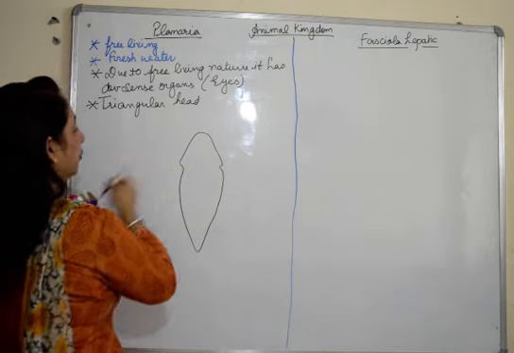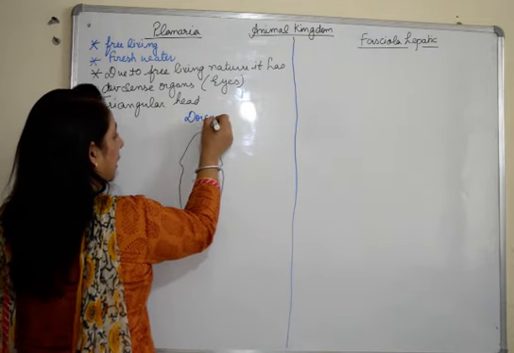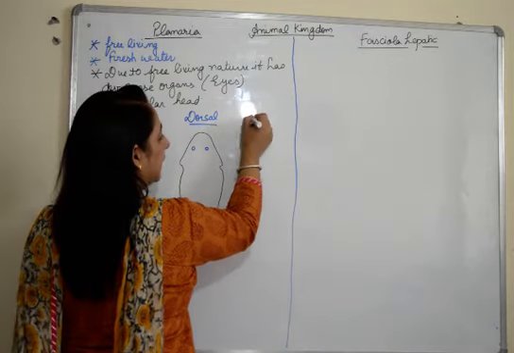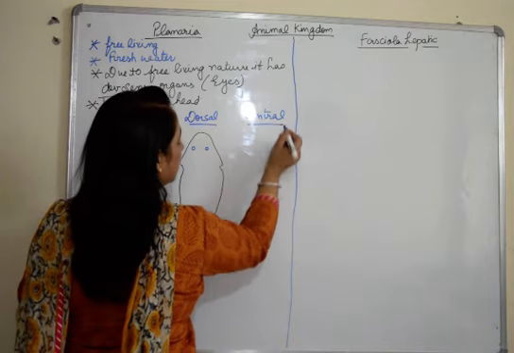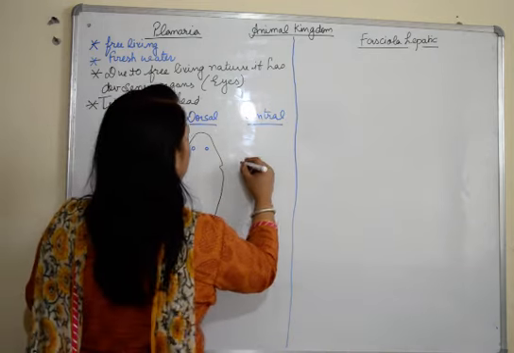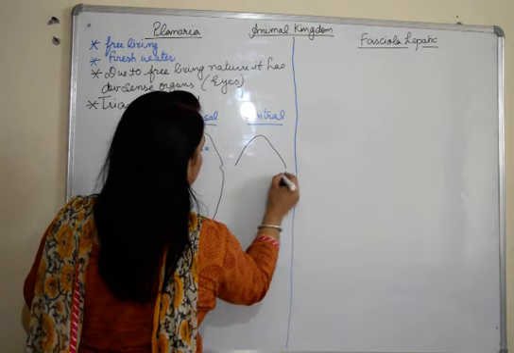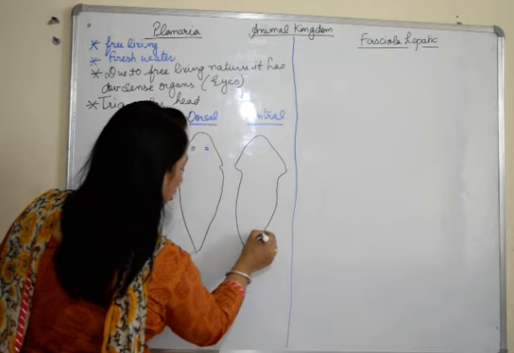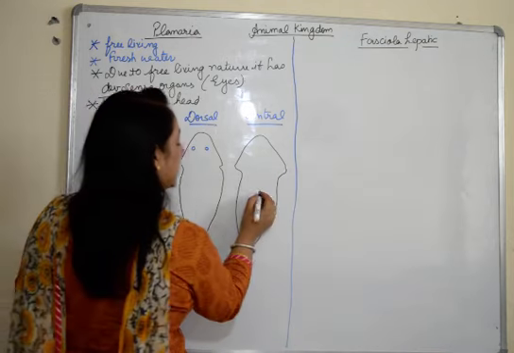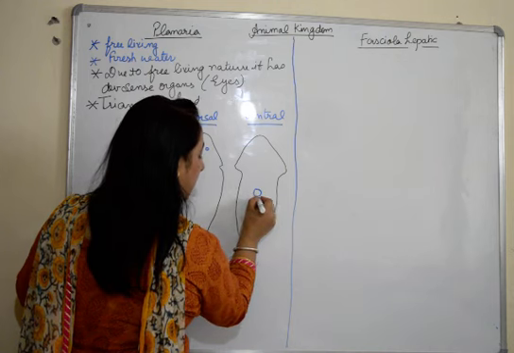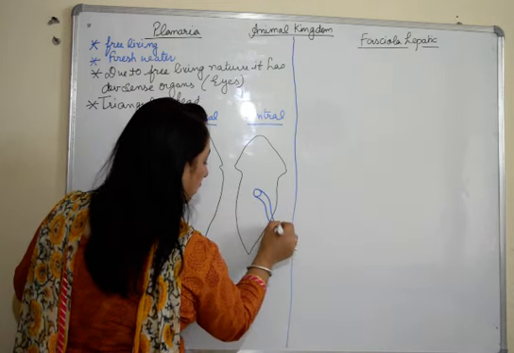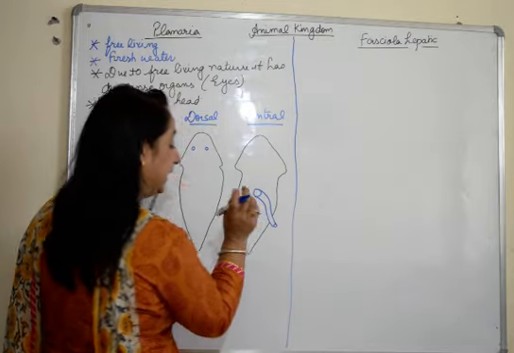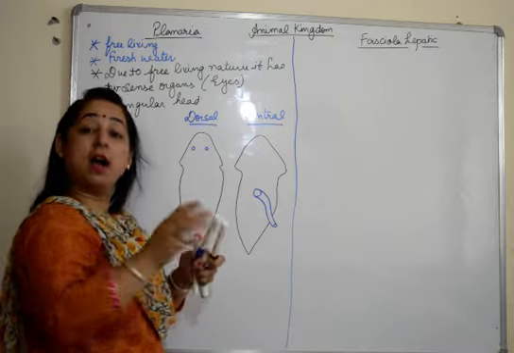This is the dorsal view. Now when you see the planaria from the dorsal side, you will see these eyes here. But when you see it from the ventral side, there are some additional structures which are visible. We'll make the structure again, but the ventral view now. So when you see the ventral view, you observe that there is this mouth present, and from this mouth a protrusible pharynx is protruding out. So this is an additional important structure, an advanced feature.